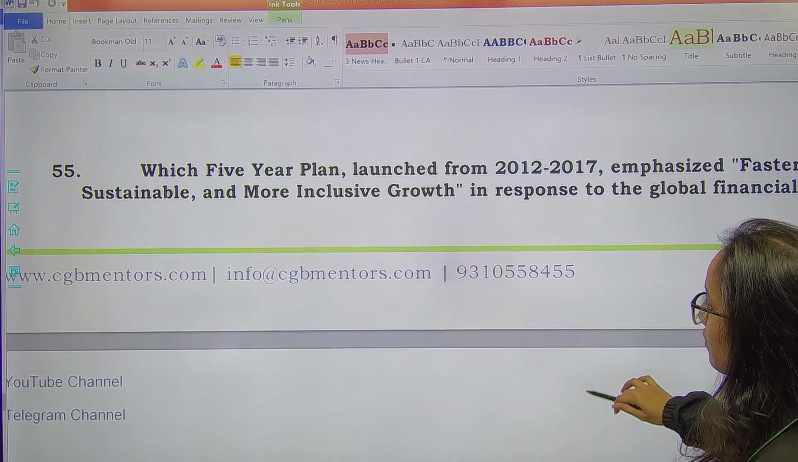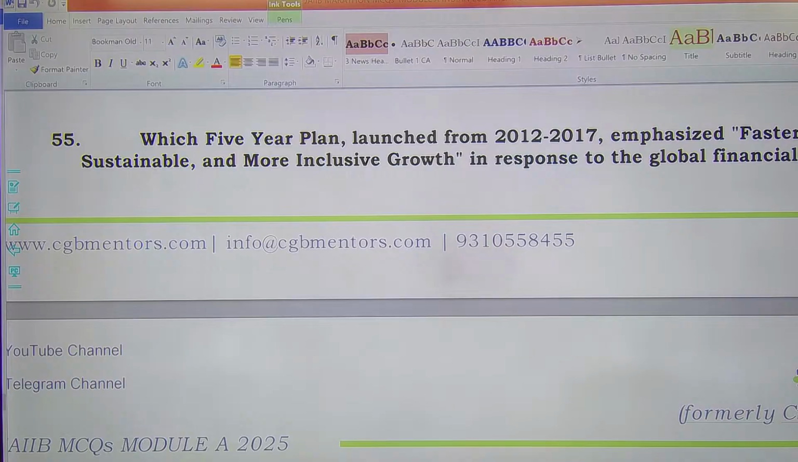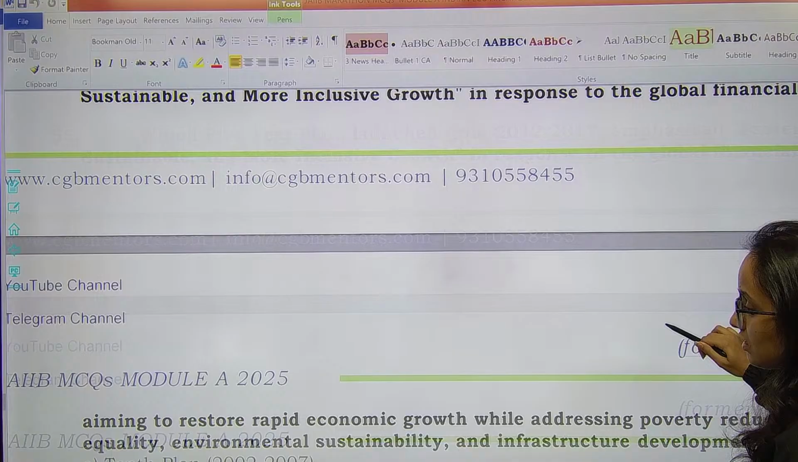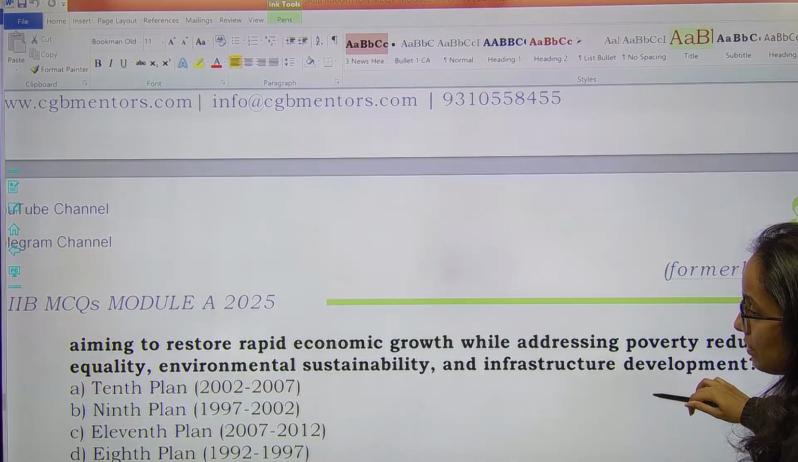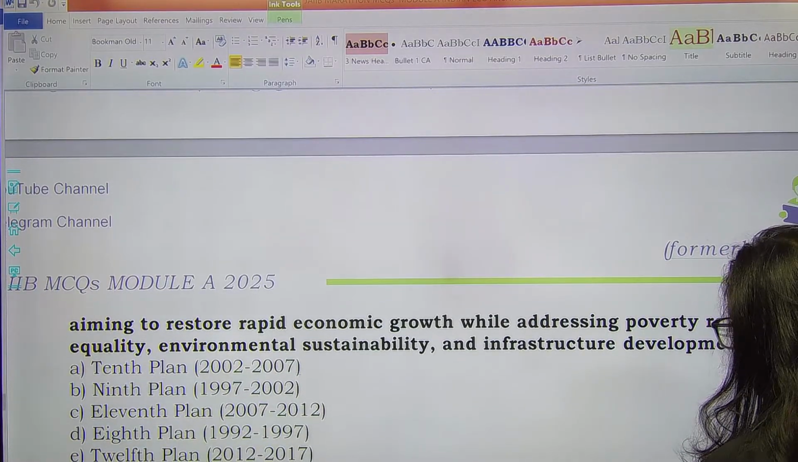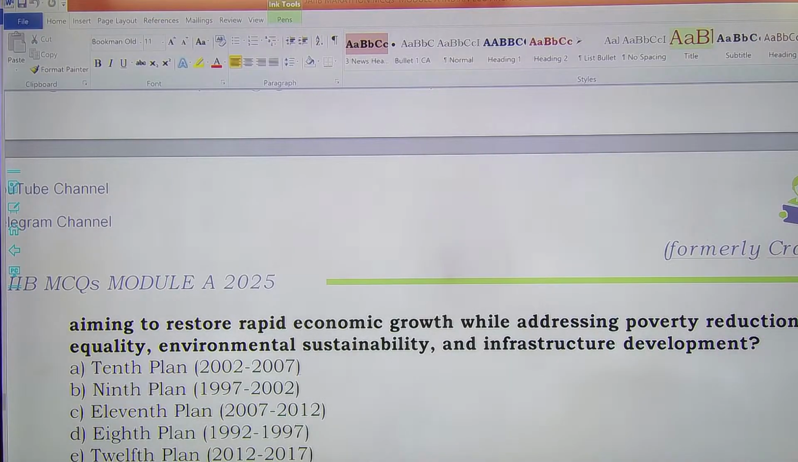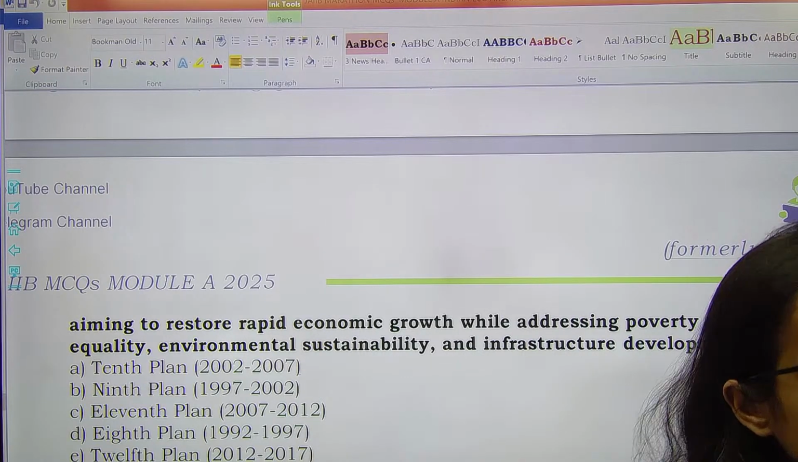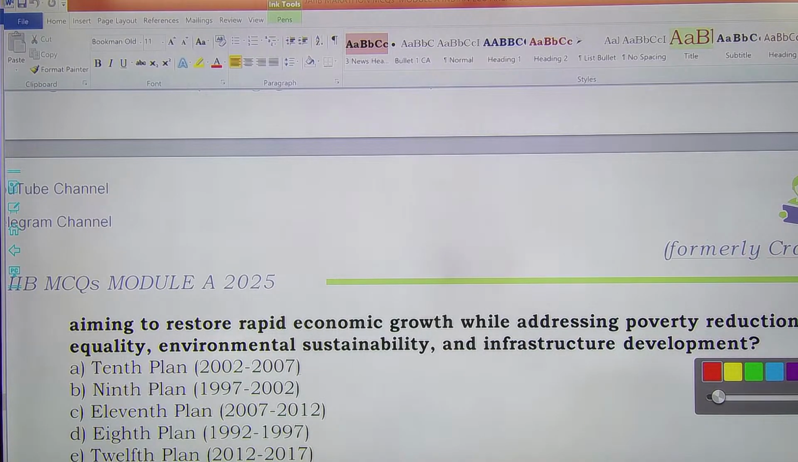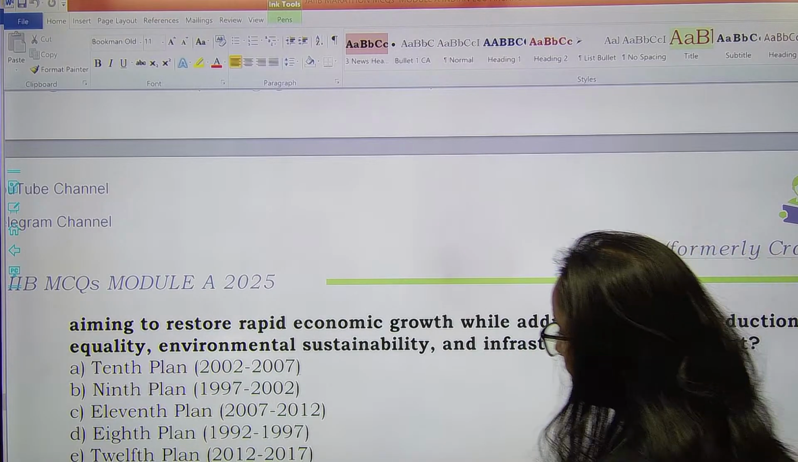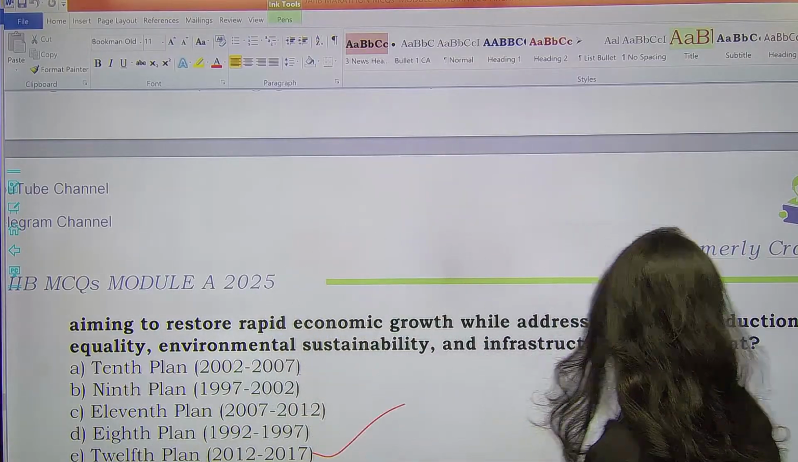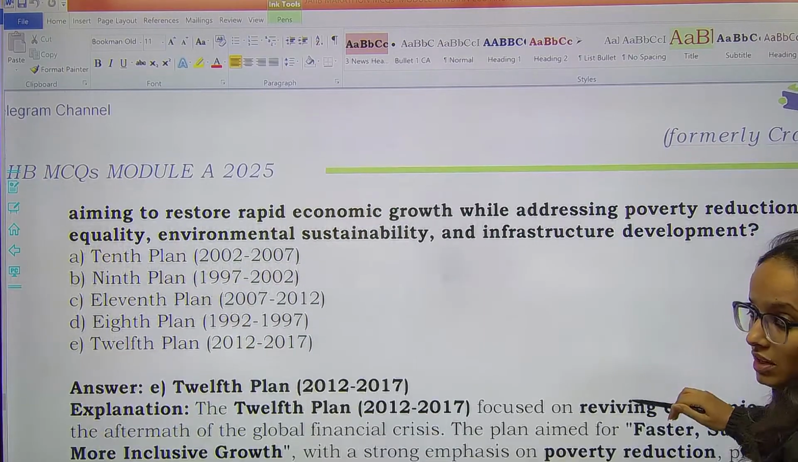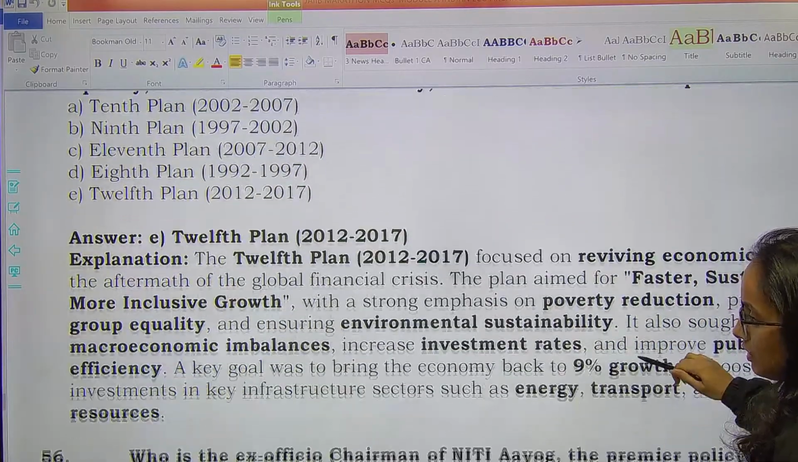Next question. Which 5-year plan launched from 2012 to 17 emphasized faster, sustainable and more inclusive growth in response to global financial crisis, aiming to restore rapid economic growth while addressing poverty reduction, environment sustainability and infrastructure development? आप टाइम पीरियड से ही गेस वर्क कर सकते हैं. Since we are talking about 12-17, it is going to be definitely the 12th 5-year plan, जो लास्ट प्लान था, right? 12th 5-year plan. Option E is the right answer. सस्टेनेबिलिटी की बात यहाँ पर डिटेल में इन्होंने की थी.